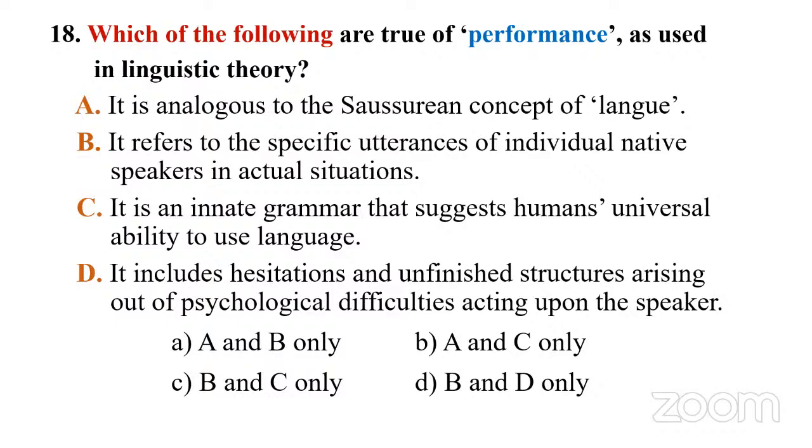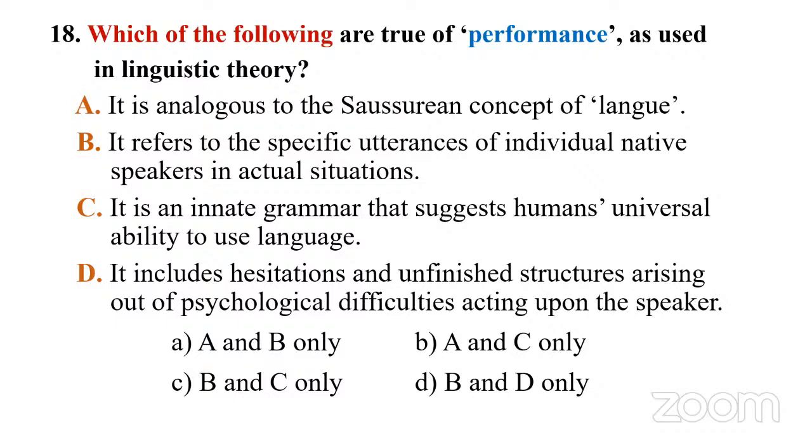So these are the statements. Now let's go to the options. So our job is to find what is the meaning of performance when it comes to linguistics. So we have options. Option A, A and B only. Then option B, A and C only. Then option C, B and C only. Then option D, B and D only.